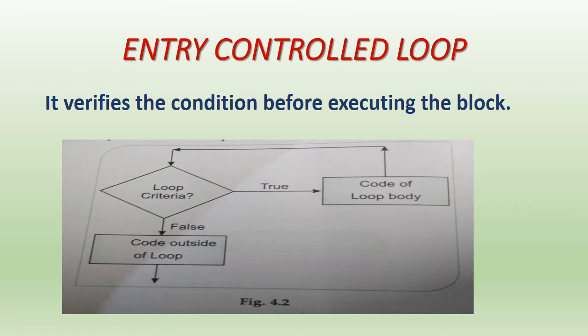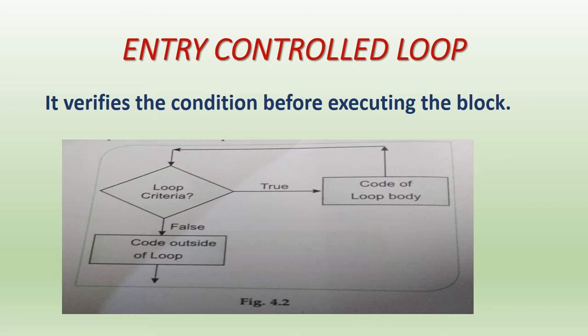You can show it with the help of a flow chart. First of all it will check the condition, so I choose the decision box here. In the decision box, first it will check whether the loop criteria is valid or not. If the condition is true, then the code of the loop body will be executed.